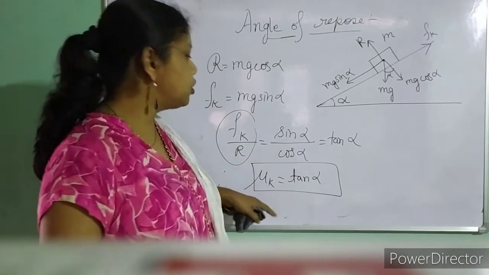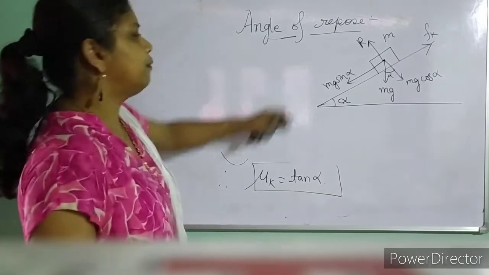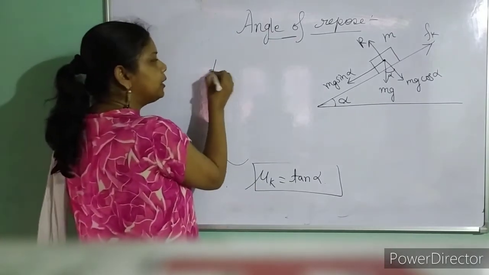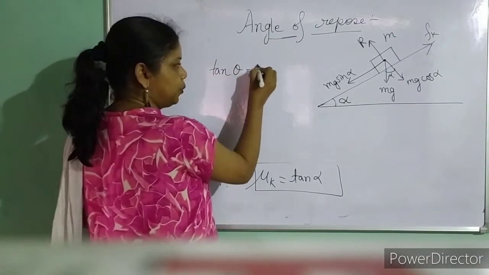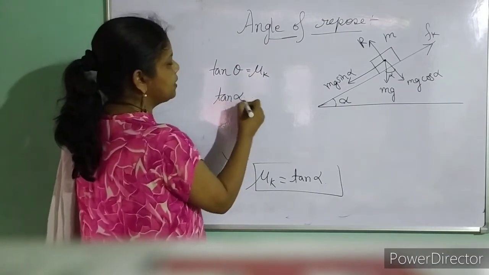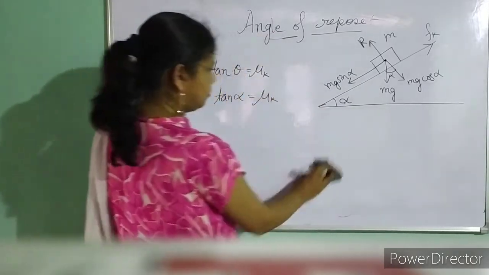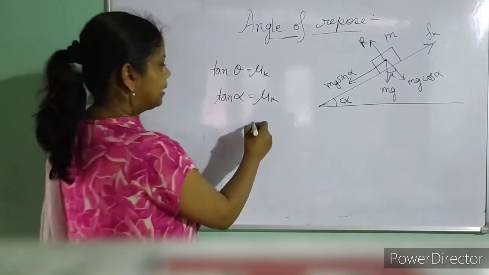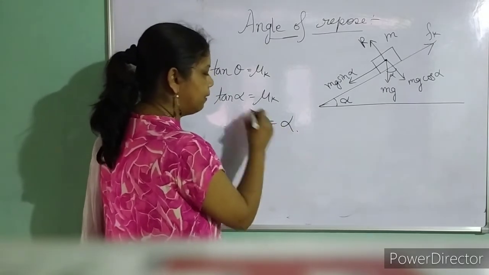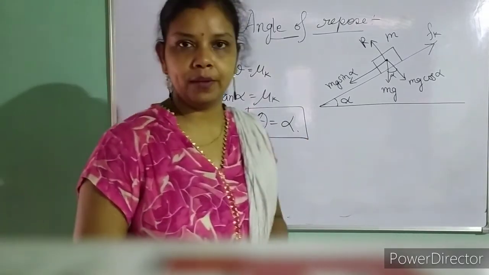Now, have you observed that when we discussed the angle of friction, I got the term tan theta equals mu k? And now I got the term tan alpha equals mu k. So what can we conclude from it? We can conclude that theta will be equal to alpha, meaning the angle of friction and the angle of repose are equal.